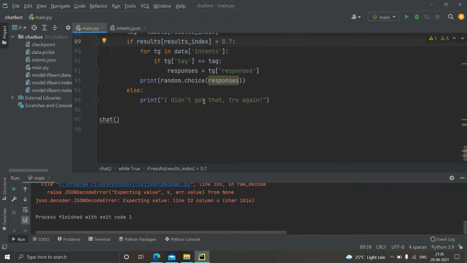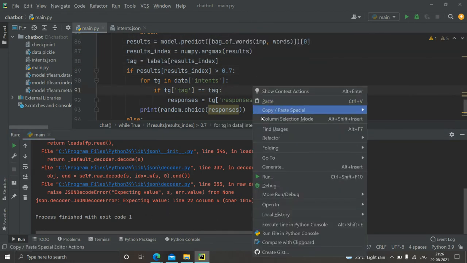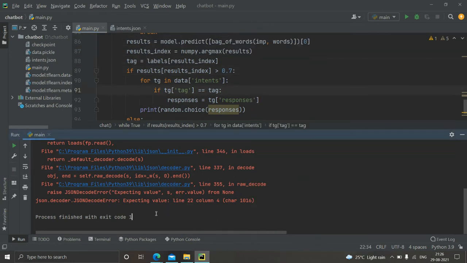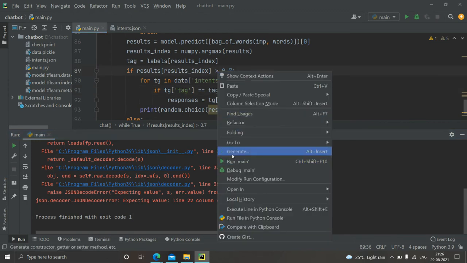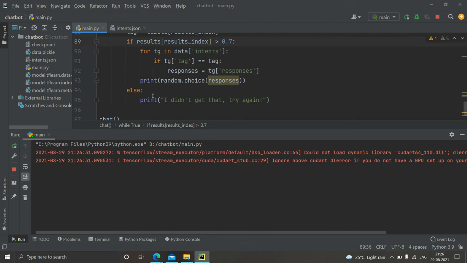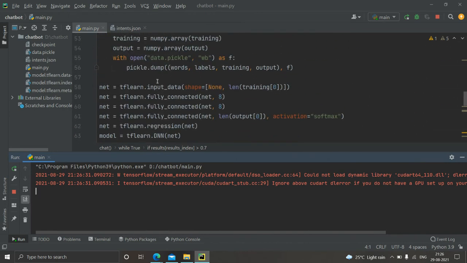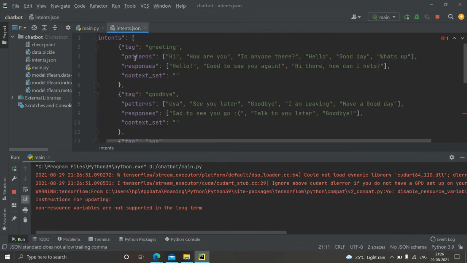Else it will print, I did not get that, try again. So yeah, this is the thing. Let's run the code again. Meanwhile, we can check the intents file once again.